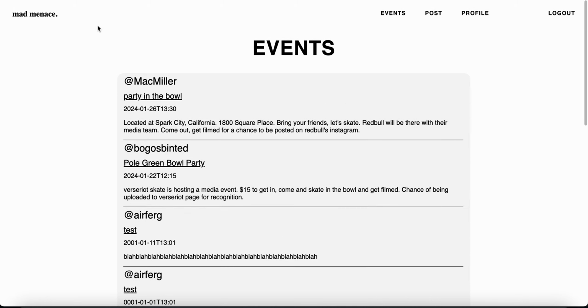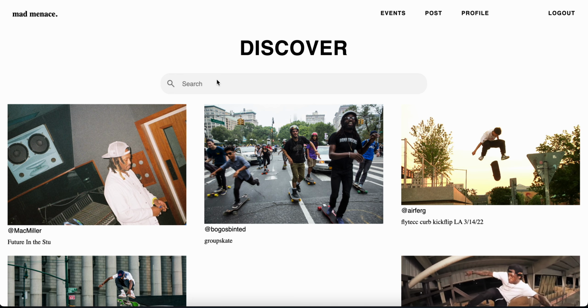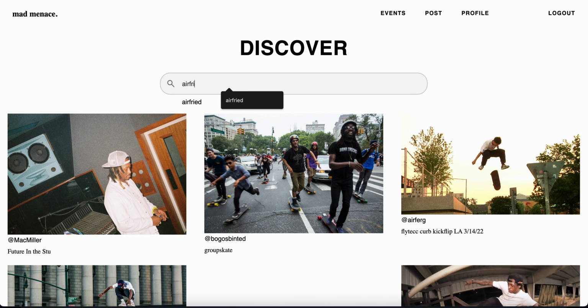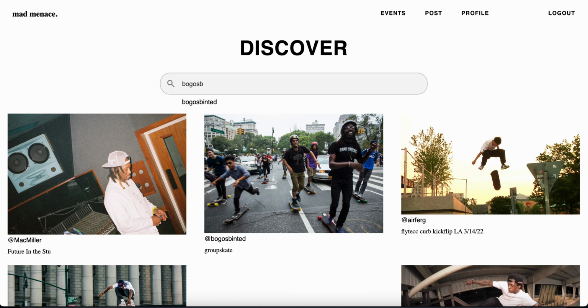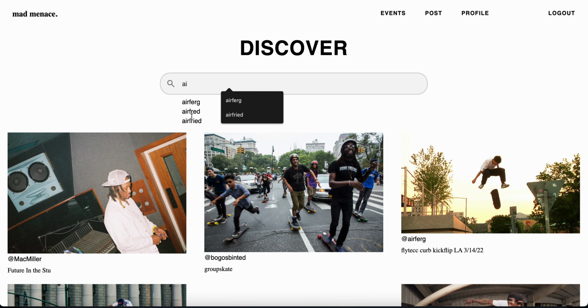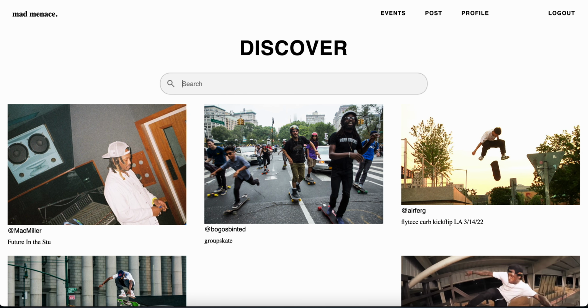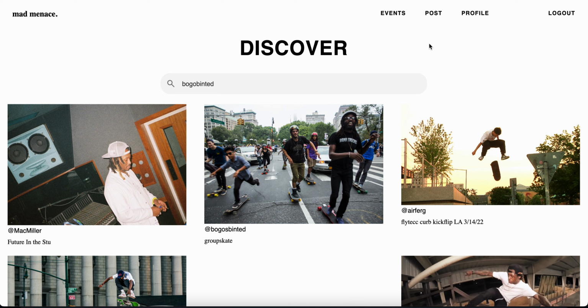So yeah, so I demonstrated the Discover page, the functionality. Let's look up Bogo's Vented. In David's video, I remember going back to it and seeing how it worked. And as you type, it sends an API call to the users that match the characters. So Bogo's Vented, go back to that. Uh-oh. Oh, it's probably because this is the account I'm in. Okay.